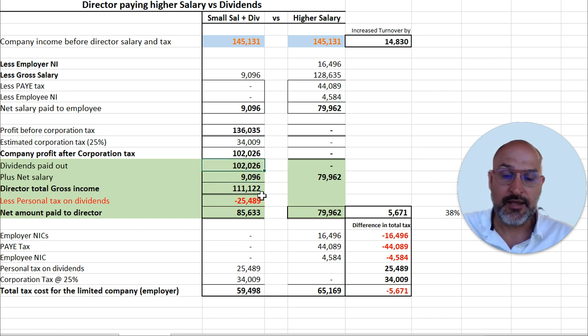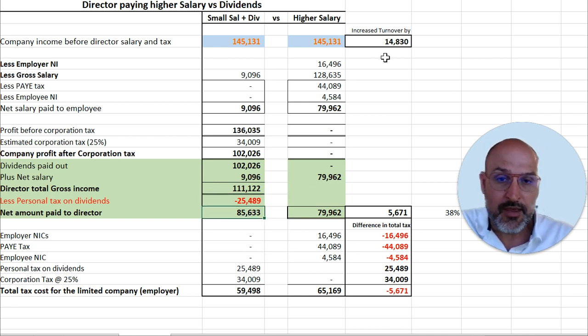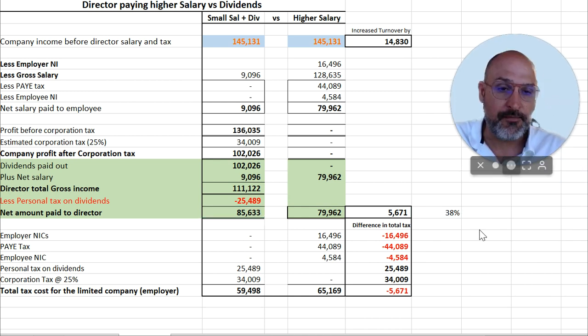Now, it's more dividends that the director can now pay out to themselves. So the total gross income will be £111,122. The personal tax liability will also increase, which means in this example, the turnover increased by £14,830, but the income will only increase by £5,671 to £85,633. The reason why the increase isn't massive, I did a calculation here just to see: of all the extra income, you only clear 38%.